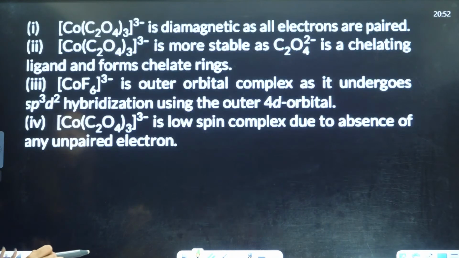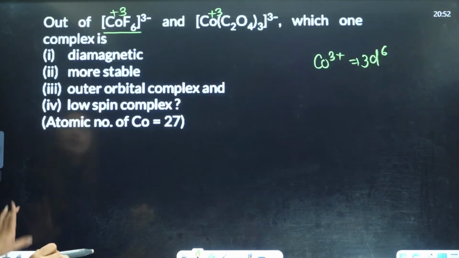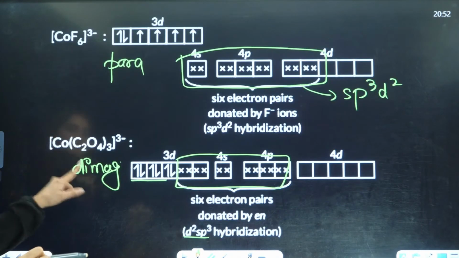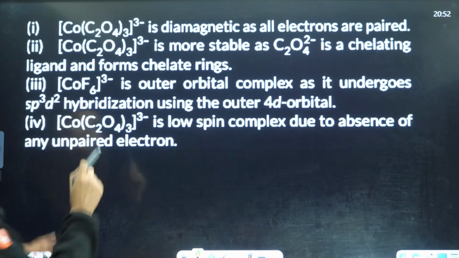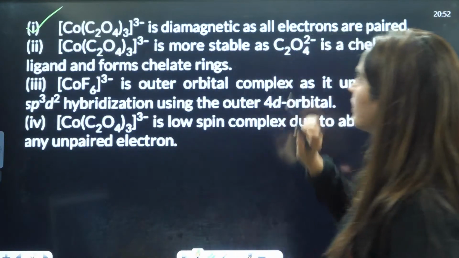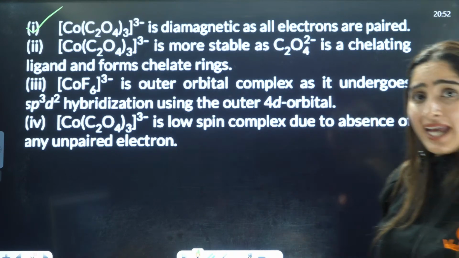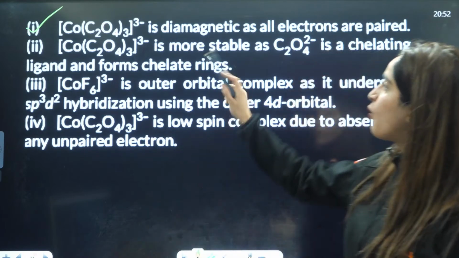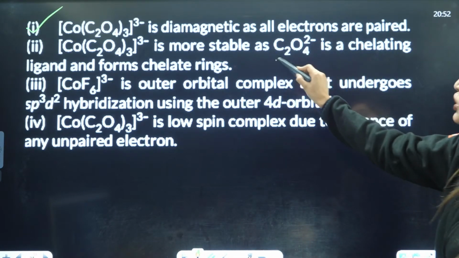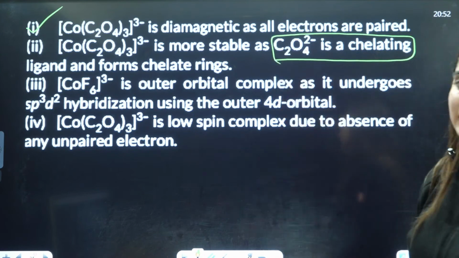Now let us see what they were asking. They were asking which is diamagnetic, so we can see diamagnetic is [Co(C2O4)3]3-, as all electrons are paired. Now they are asking which is more stable. Again, the one which has oxalato is more stable, as this is a chelating ligand.